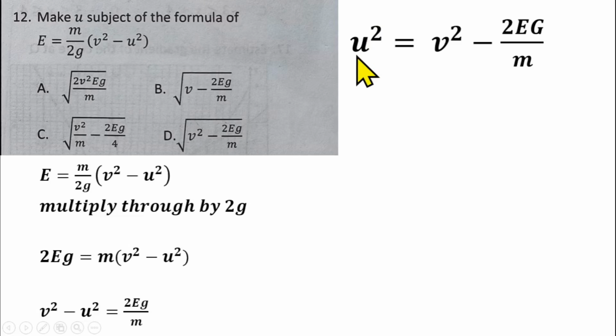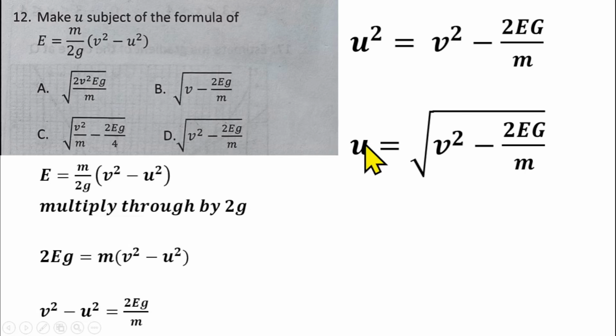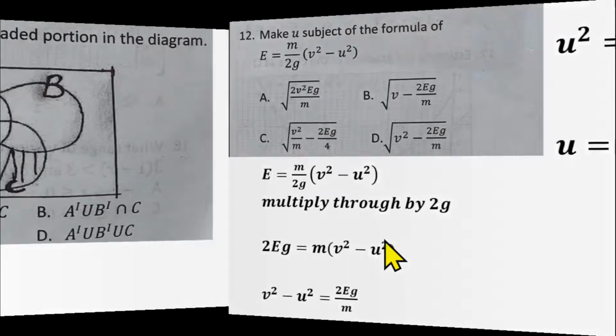Then from there, to find u, I need to take the square root of both sides. So if I take the square root of both sides, I'll be having u is equal to the square root of v squared minus 2Eg over m. And that makes option D the right answer for question number 12.